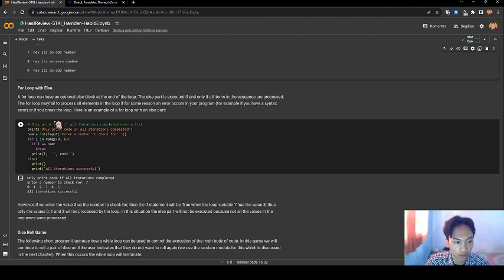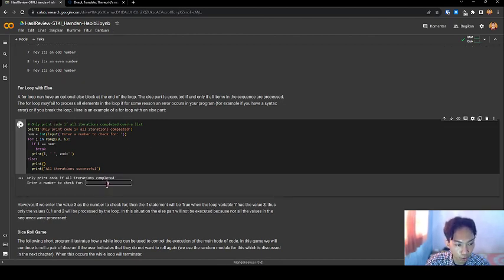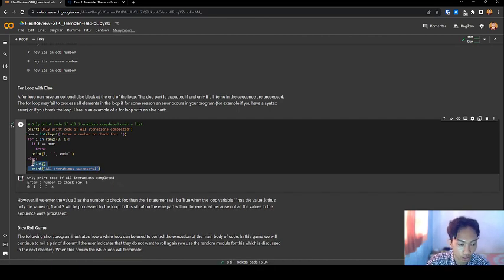It only prints when all iterations have come over a list. I put 7. All iterations were successful. I put 5, so this is not executed.